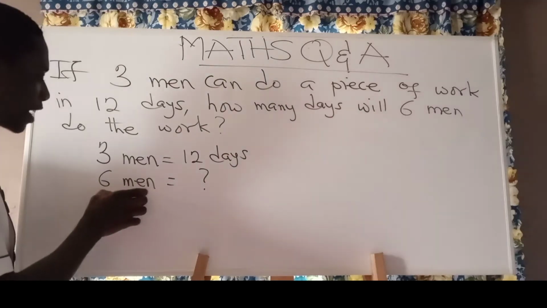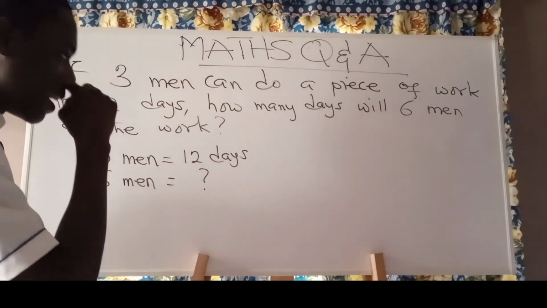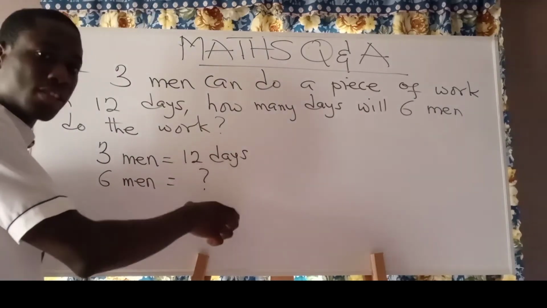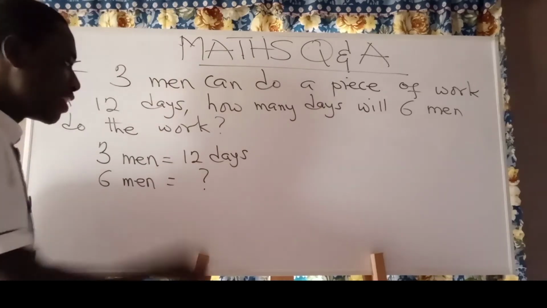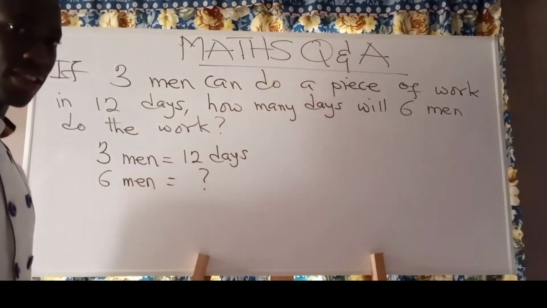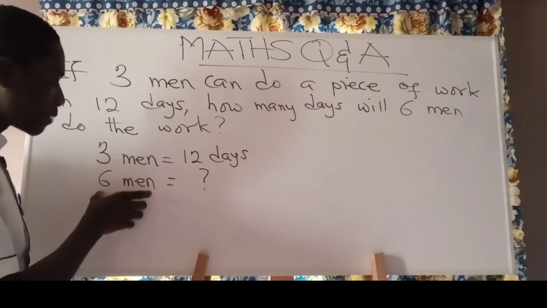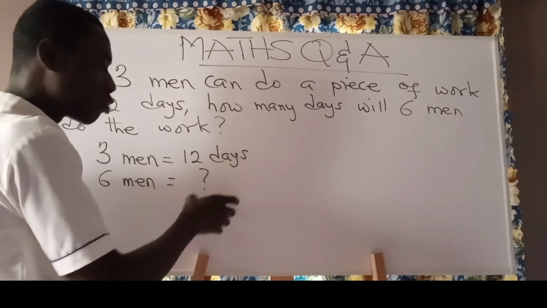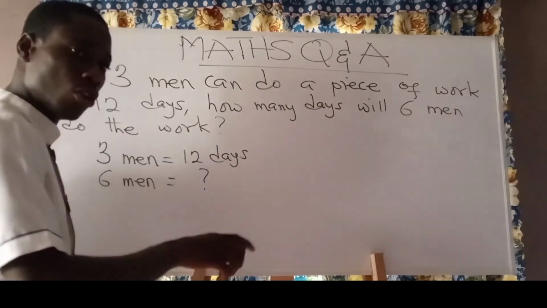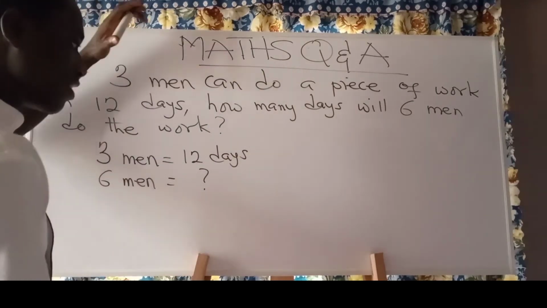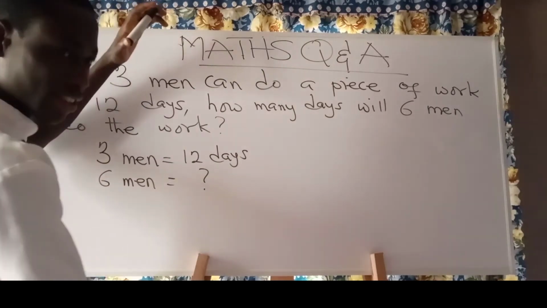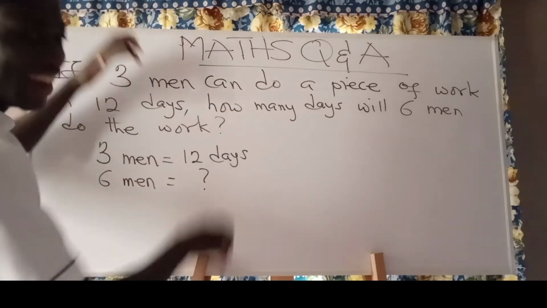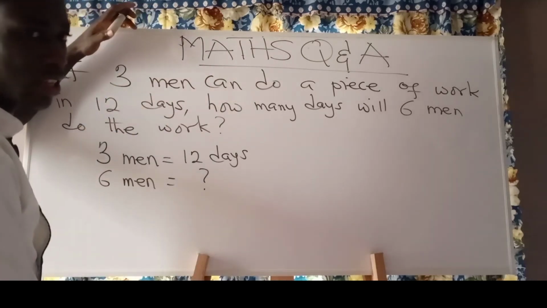So if it has been increased to 6 men, then the days should decrease. There should be a smaller number of days. So whilst the number of men has been increased, the answer we are going to get should also be smaller than this. It should decrease. So while this is increasing, the other one should decrease. And this makes the question an indirect proportion question.